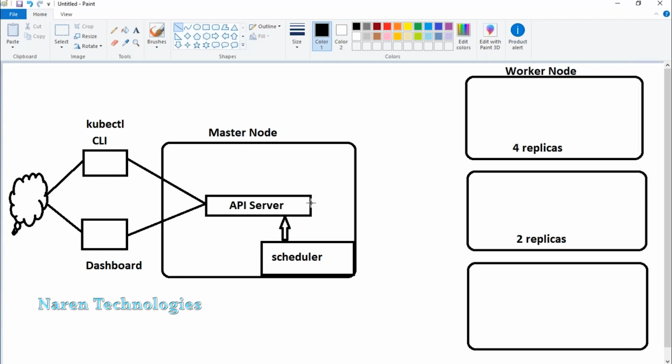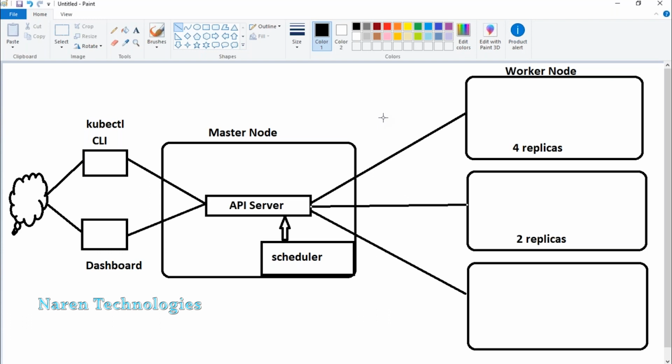Now your API server will be interacting with the worker nodes. So guys, as I told you, the API server is one of the main components where the integrations and communications happen in the Kubernetes cluster.